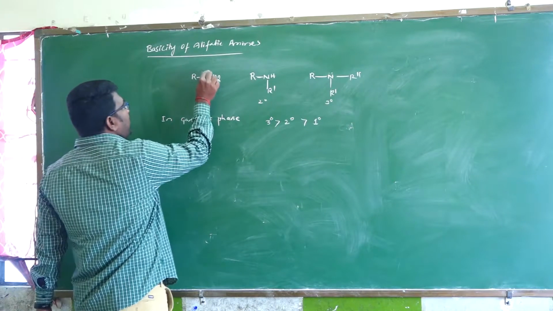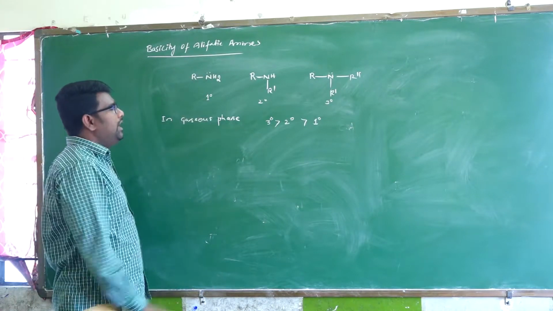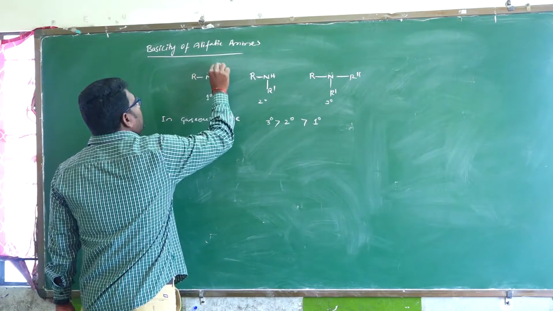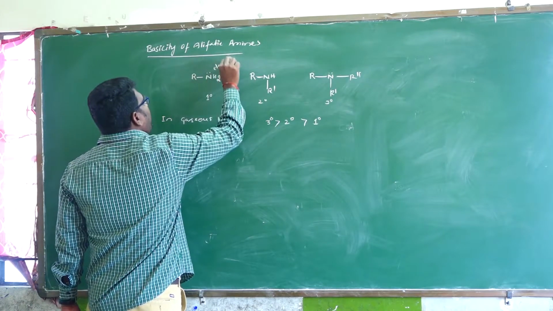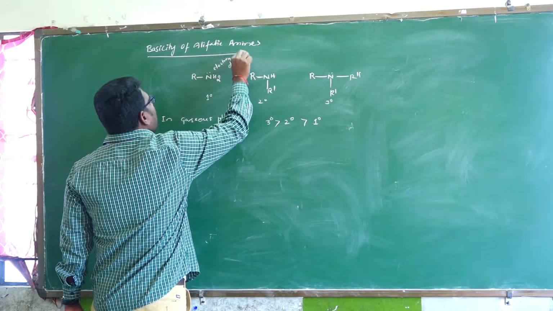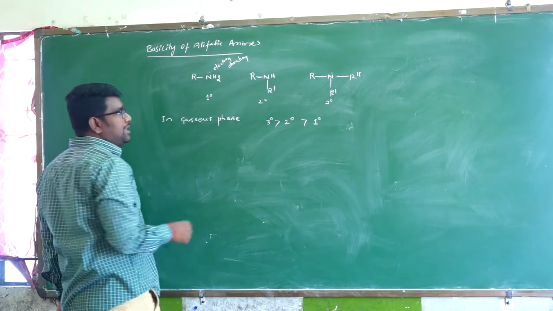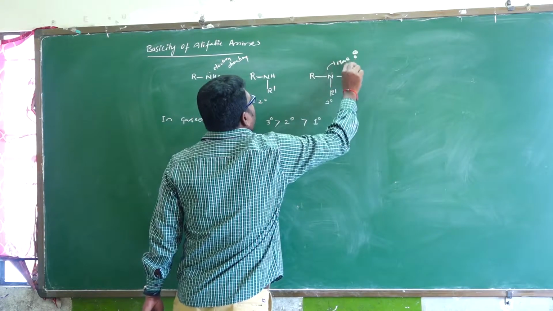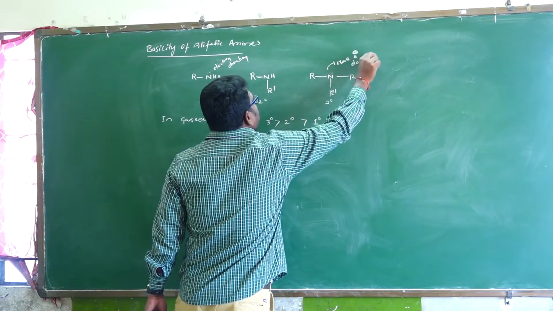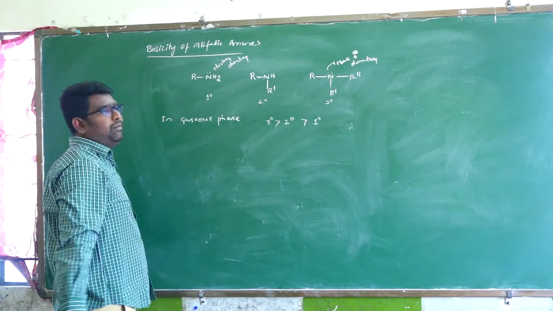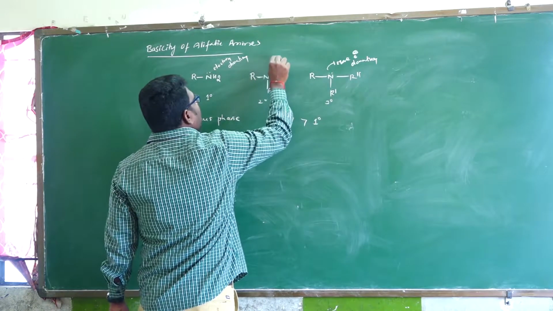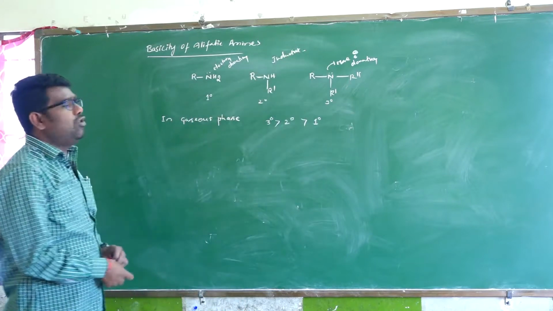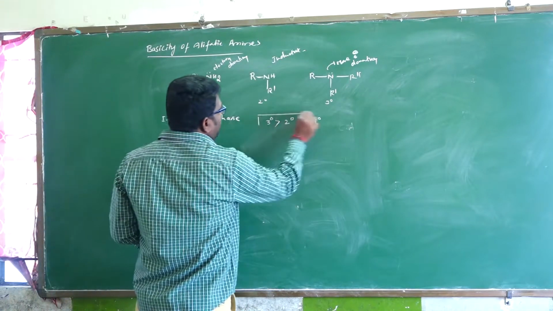In primary amines, electron donation is less, but here more electron donation takes place. So the inductive effect dominates. That's why tertiary amines are more basic than secondary and primary.